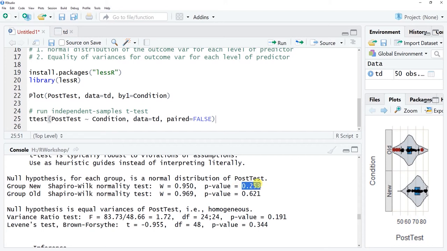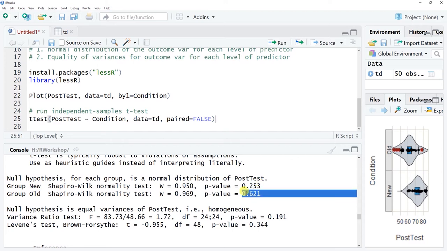And here we see that our p-value for the new training condition for our outcome variable, the post-test scores, is 0.253. This is definitely greater than our typical two-tailed alpha level of 0.05, so we would fail to reject the null hypothesis. In other words, there's really no evidence to suggest that this distribution is anything but normal.